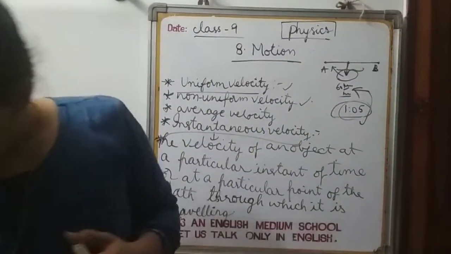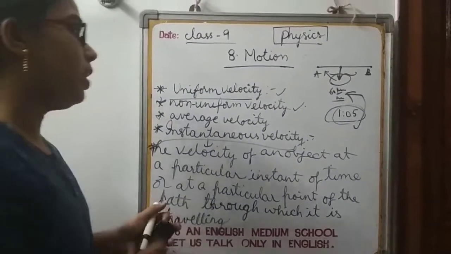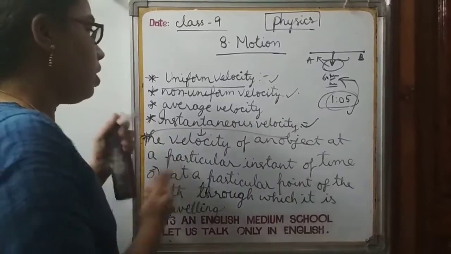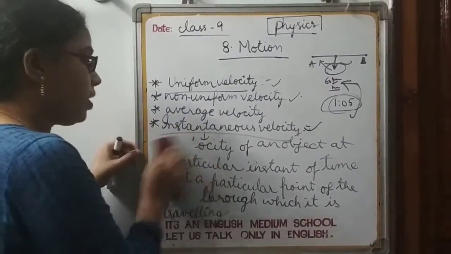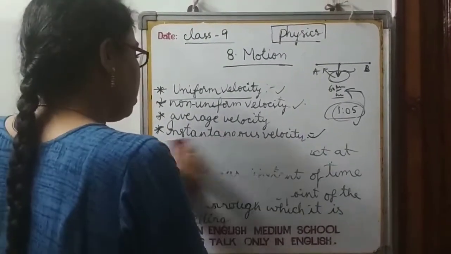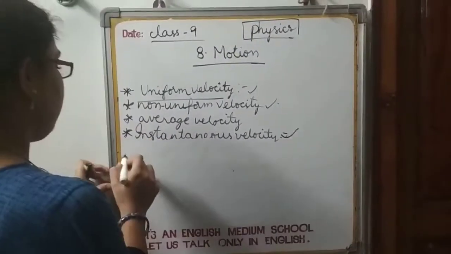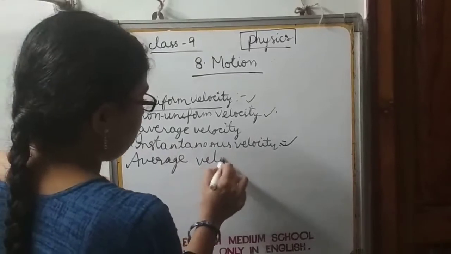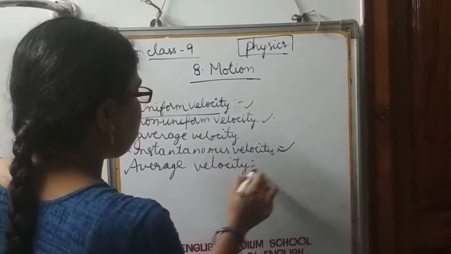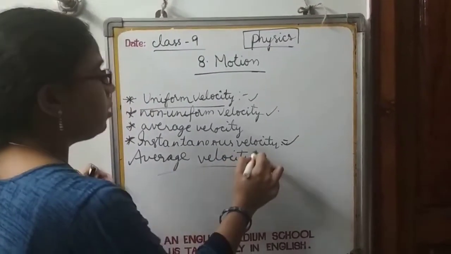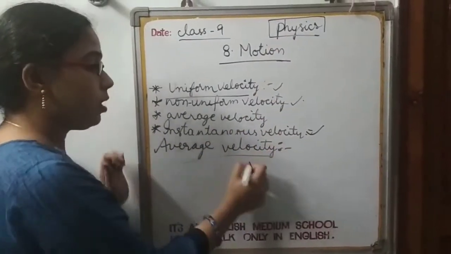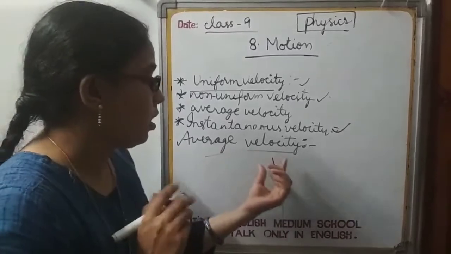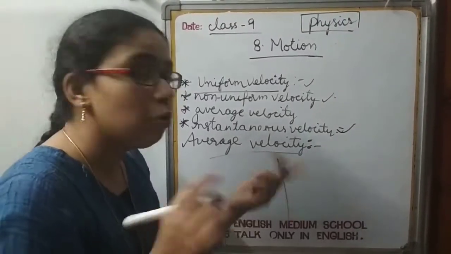Okay. So till now I explained to you what is meant by uniform velocity, non-uniform velocity, and instantaneous velocity. And next I am going to explain to you what is meant by average velocity. And what is meant by average velocity? In the case of this velocity, average velocity can be found in two ways.